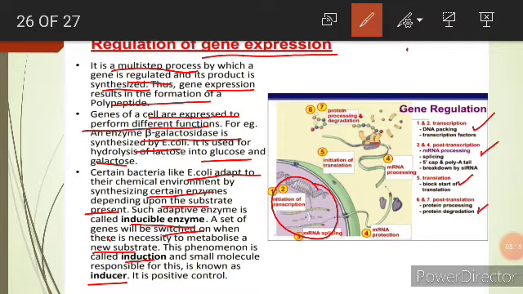Now, how is this switching on or switching off done? That will be done by some system. Yes, someone is going to operate this. So now here, if we are talking about the expression of a gene or the regulation of a gene, here we are talking about the transcriptional level.